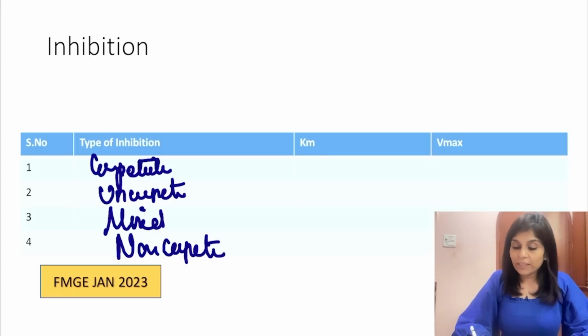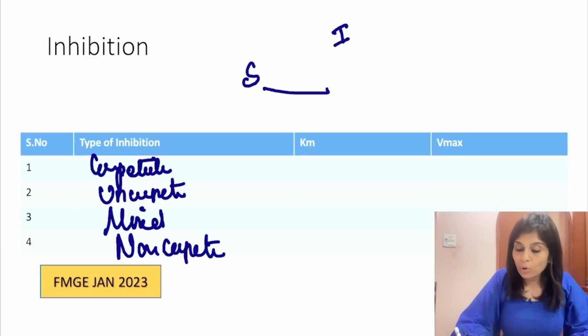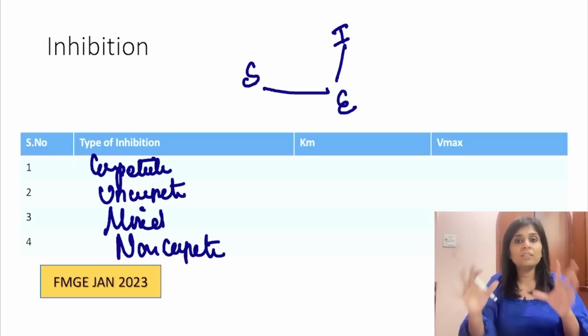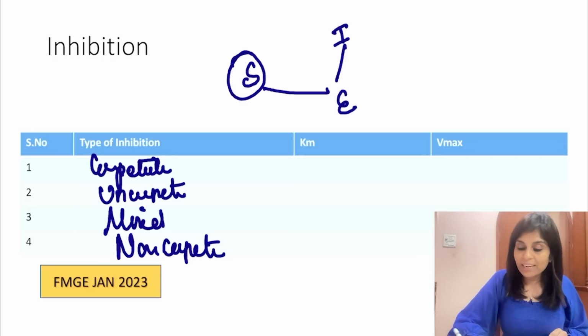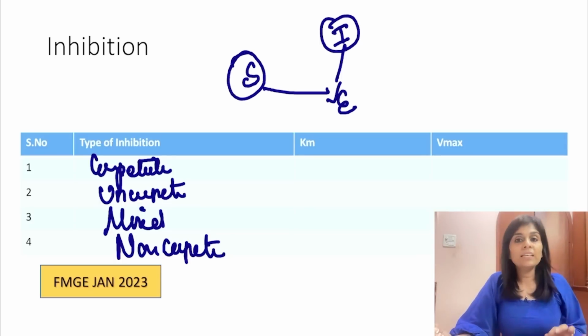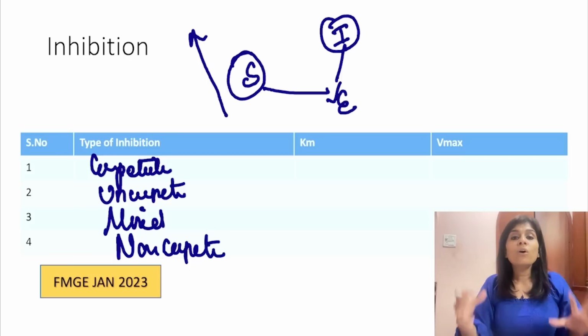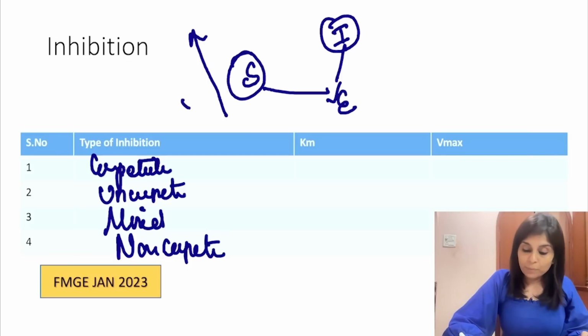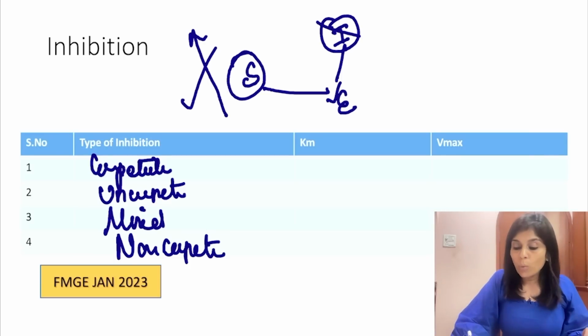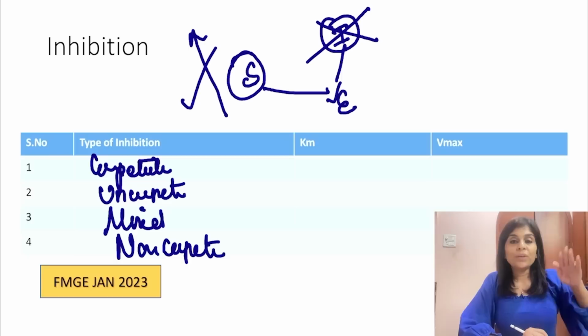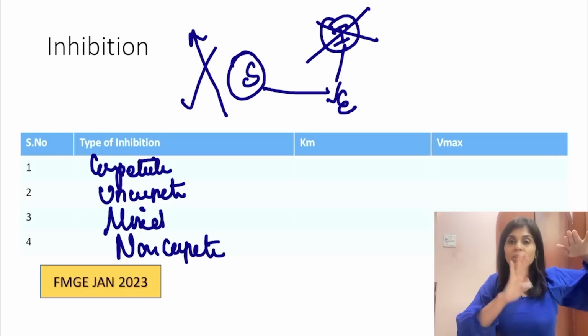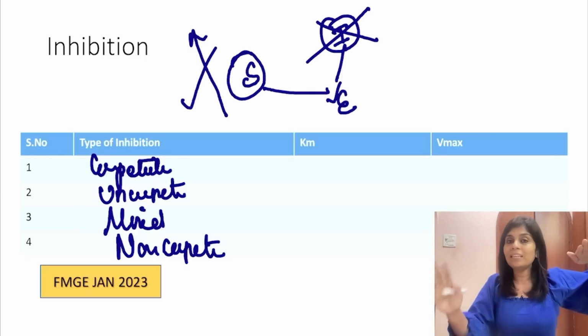In competitive inhibition, all that happens is there is a competition between the substrate and the inhibitor to go and bind to the enzyme. In that case, tell me what will happen when you increase the substrate concentration. What will win the competition? Substrate will win the competition, overcoming the inhibitor. So increasing the substrate concentration will overcome competitive inhibition.